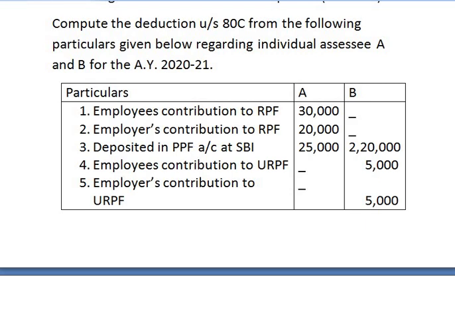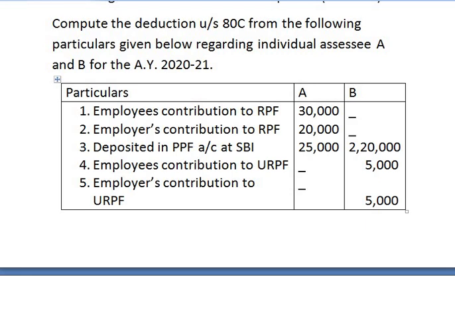In the list given above regarding provident funds that are qualified for deduction under section 80C, you have seen that any contribution made either by employer or by employee under unrecognized provident fund is not eligible for deduction under section 80C.